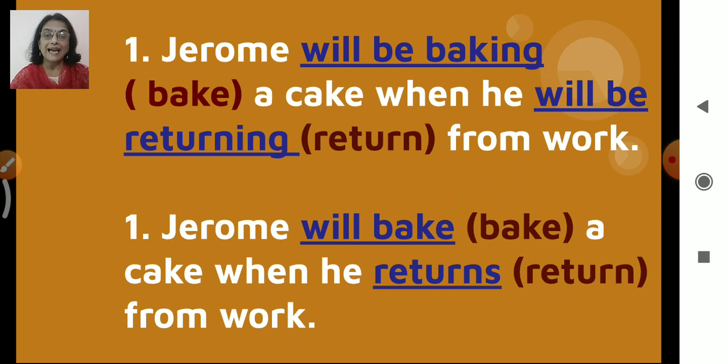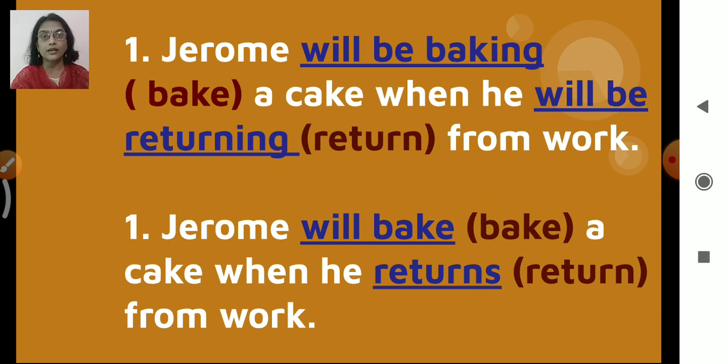Jerome dash bake a cake when he dash, that is, return from home. Okay, so we can use either the simple or the continuous form of the verb, of any time, either present, past or future. But it depends on the sentence which is given to us. You cannot just put anything anywhere. First you have to read the sentence, try to understand which tense is required here, and accordingly you have to write the answer.